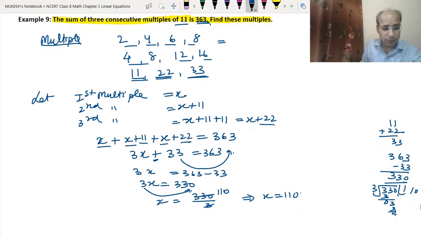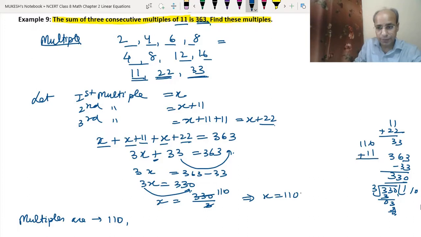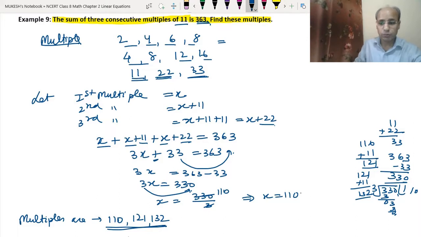Okay, so the multiples are: first is 110, next is 110 plus 11, that means 121. Then next again 121 plus 11, that is 132. So the other is 132. So we have the answer: 110, 121, 132, and their sum is 363.